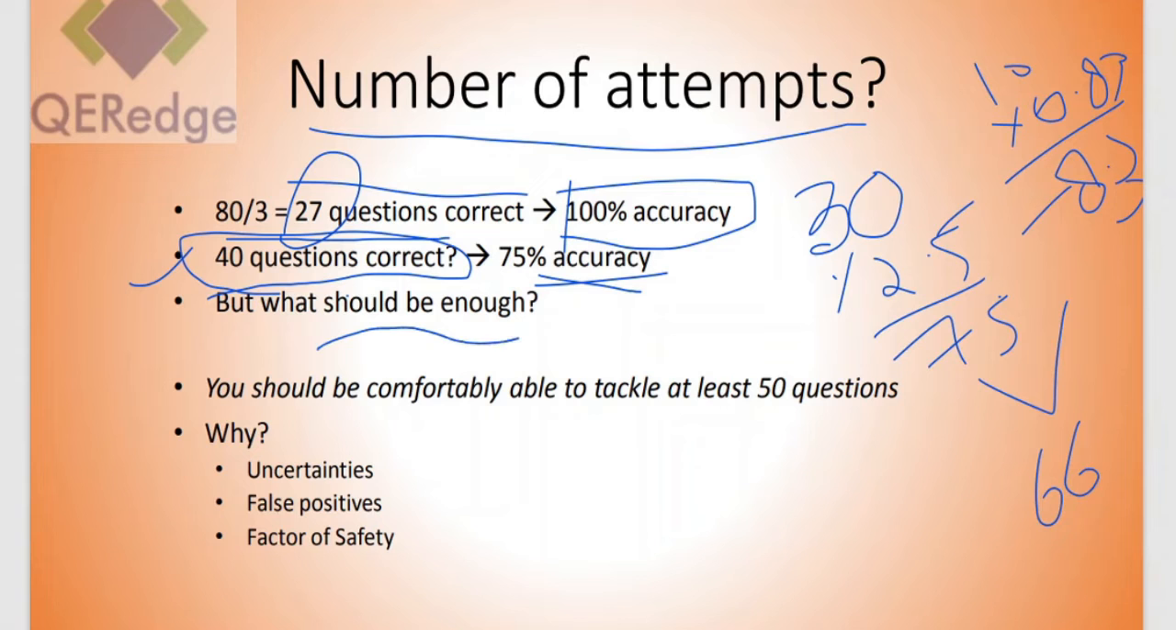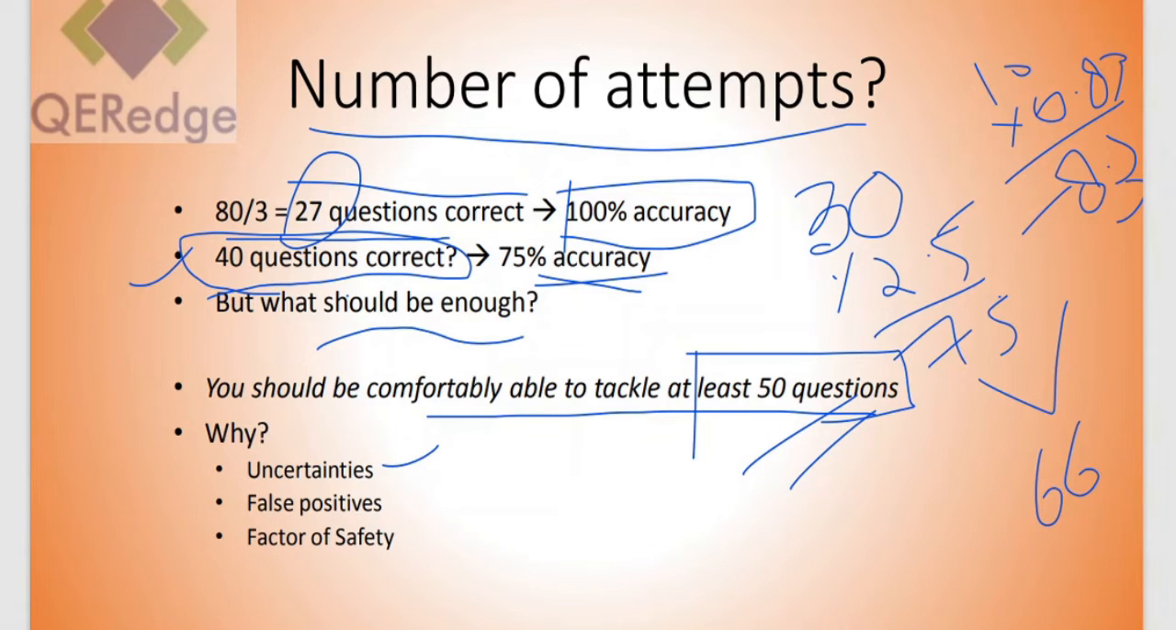What should be enough? How many attempts should be enough? If you are preparing for this paper, you should be comfortably able to tackle at least 50 questions. The reason we say this is because there are always uncertainties involved in this paper. You prepared for 50 questions, but the paper was more difficult than the previous year, so you will not be able to attempt more than 40. These types of uncertainties are always there. Maybe something happened in the paper and your mind is not working. There are several uncertainties involved. So while practicing, you should be able to tackle at least 50 questions with almost 100% accuracy. This should be your practice goal.